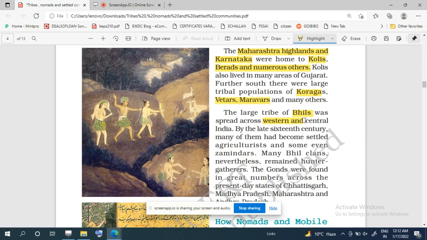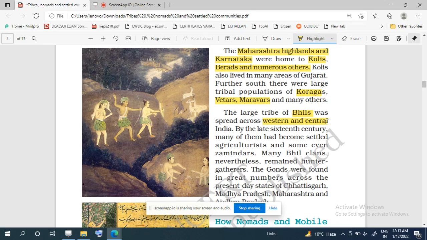And we find that by the late 16th century, they became settled agriculturists. Instead of moving from one place to another, they settled at one place, and some even became zamindars. But most of the Bhils remained hunter-gatherers only.